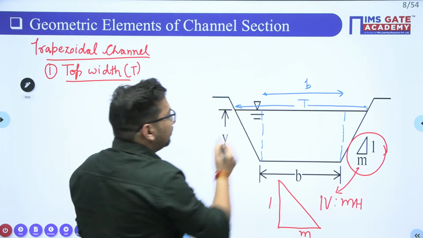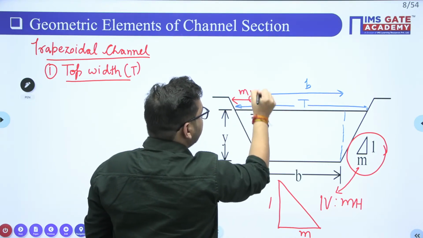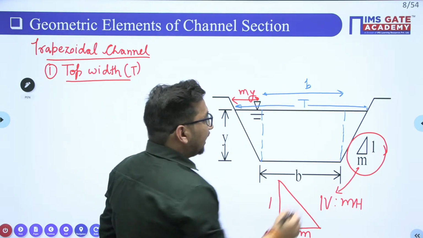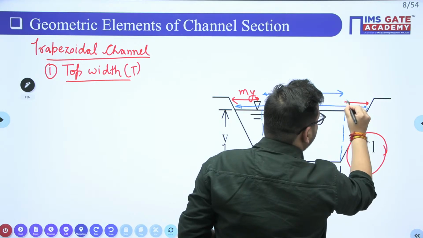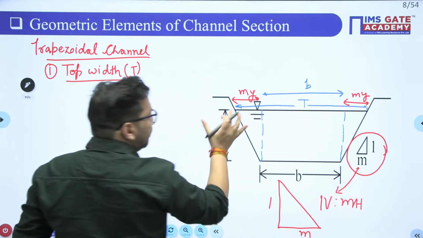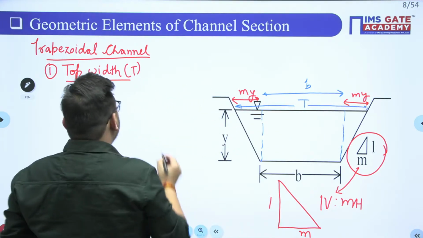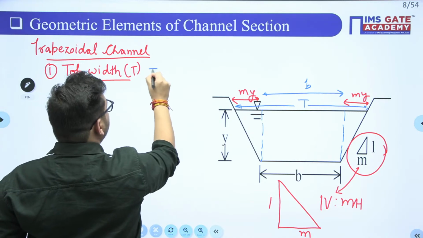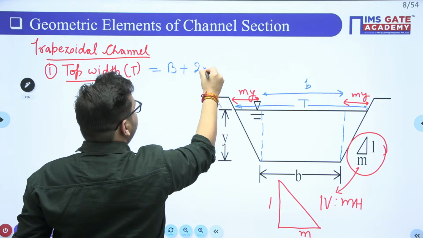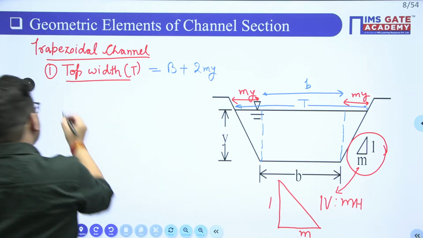It means this value is going to be m into y, and this value will also be m into y. So what will be my top width? Can I say top width is b plus my plus my? So it is nothing but b plus 2 times my. Clear?